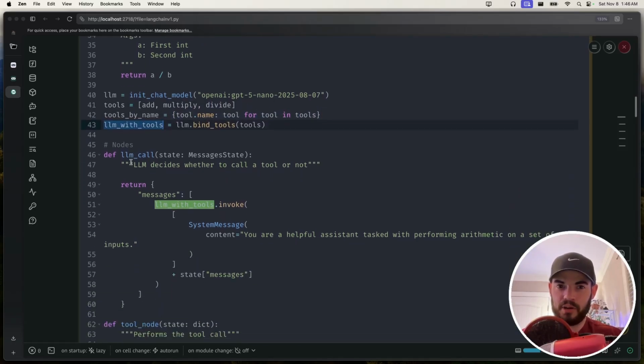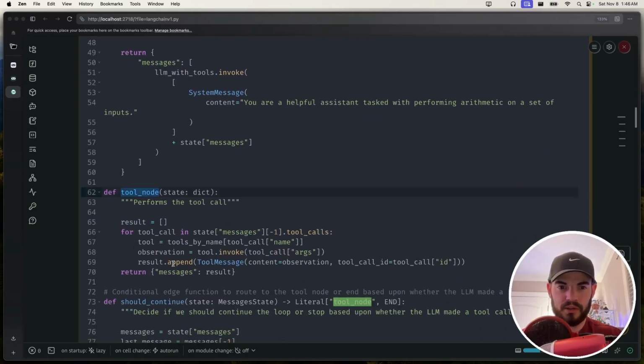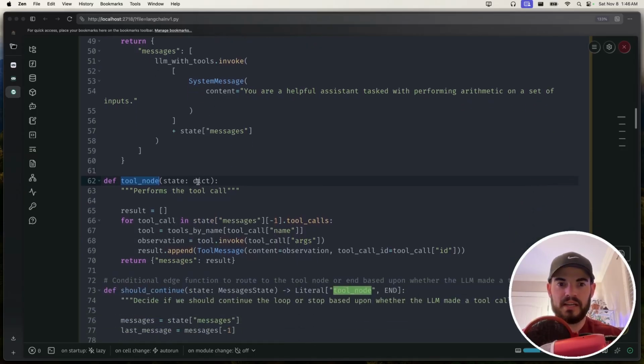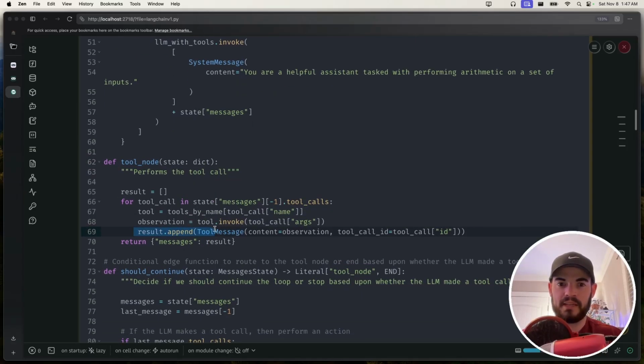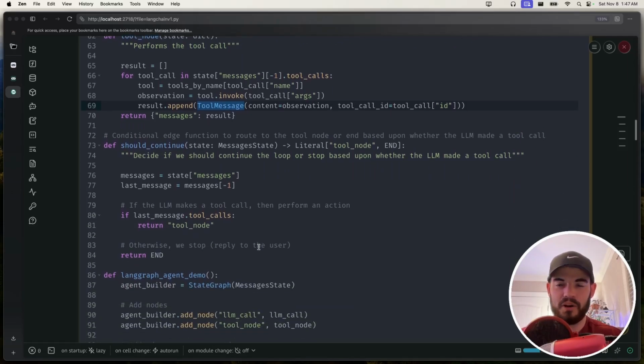We register our nodes for our graph within LangGraph, so we have an LLM call node and a tool node. So the LLM call is supposed to send the call to the LLM and get back some sort of response. And then it's supposed to forward over to the tool node, and that tool node will actually call one of the registered tools and then append a tool message to the messages top-level array. Now, for those that haven't used LangGraph, you may not understand everything that's going on here, and that's okay. But I'm just kind of showcasing a contrasting example of what you would have to maintain if you didn't want to use the create agent.